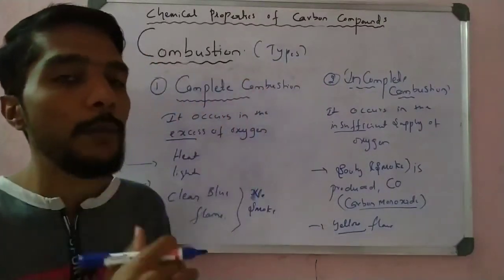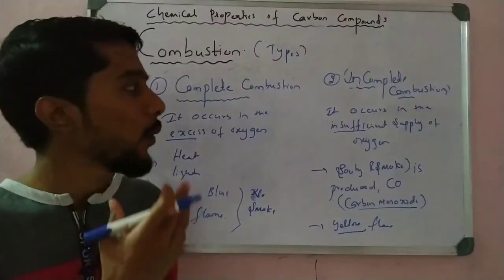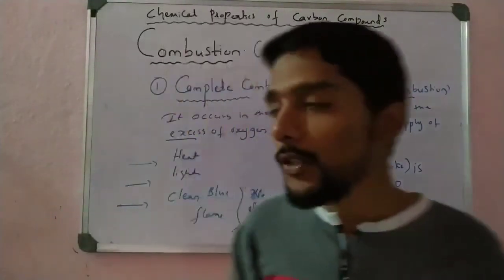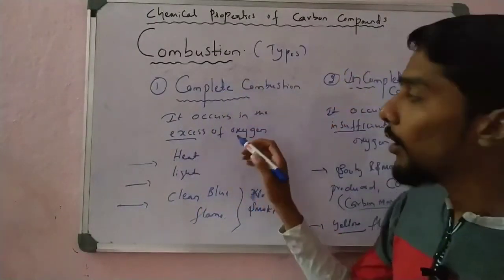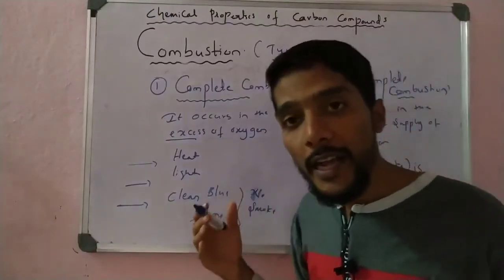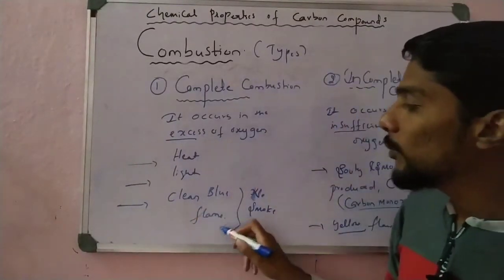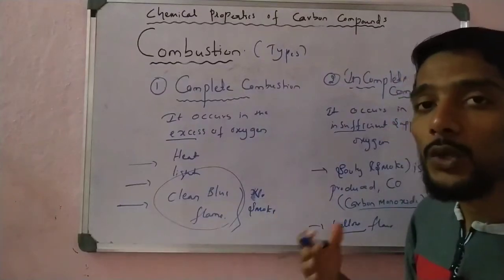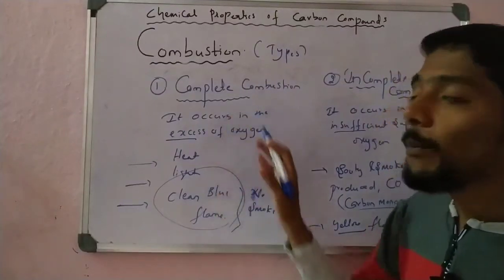So we take two types of combustion reactions, very important. One is complete combustion and one is incomplete combustion. Complete combustion occurs under the condition of excess oxygen. When complete combustion has taken place, the best observation is a blue flame. If there is a blue flame without any smoke, then we say that it is complete combustion.